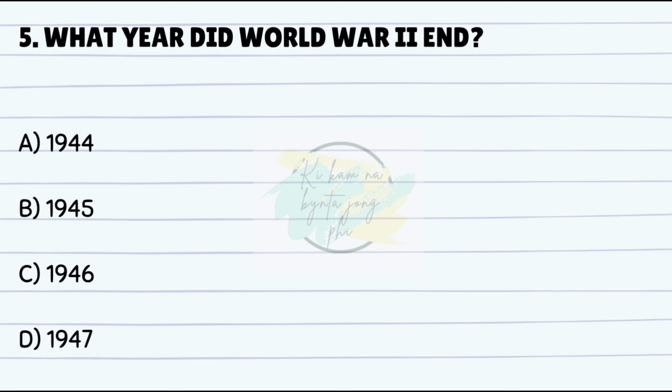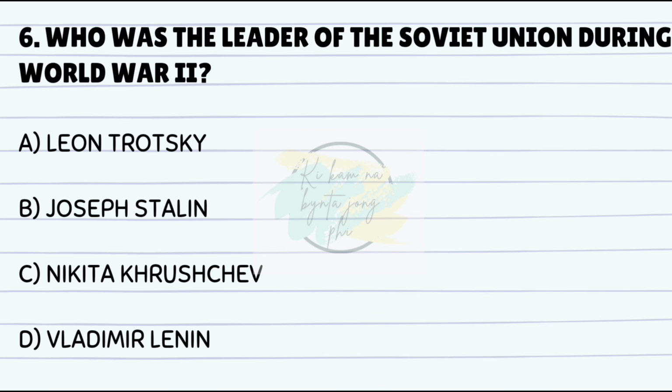What year did World War II end? Answer is B. 1945. Who was the leader of the Soviet Union during World War II? Answer is B. Joseph Stalin.